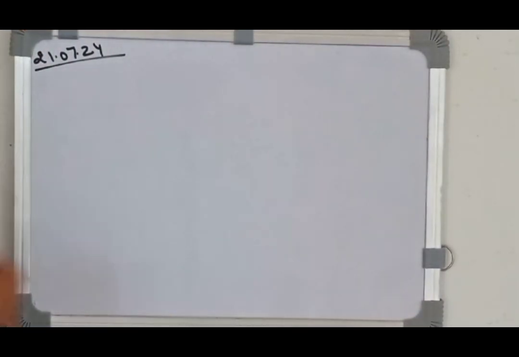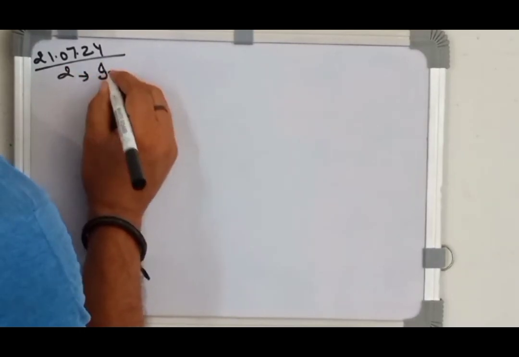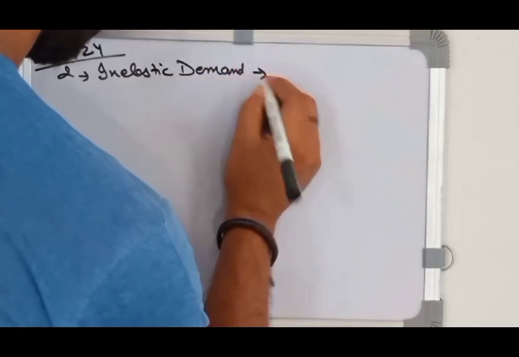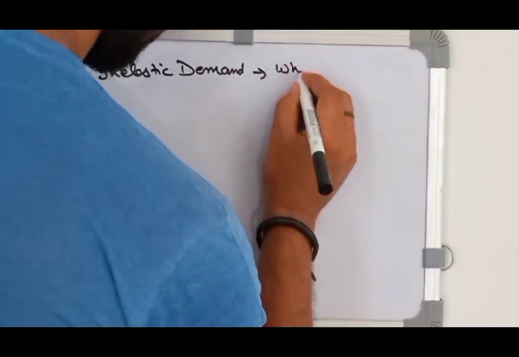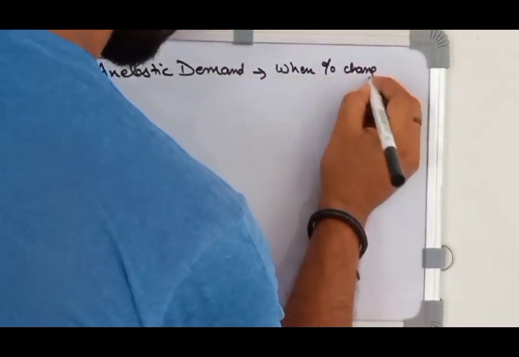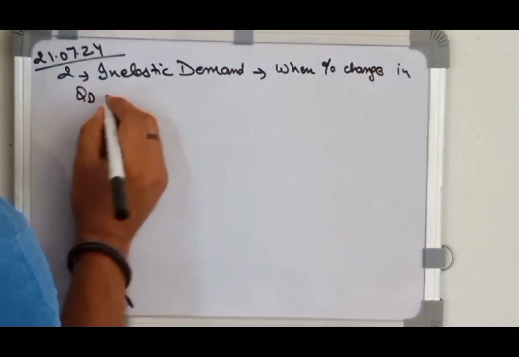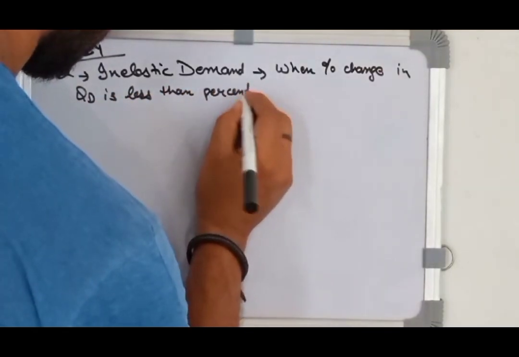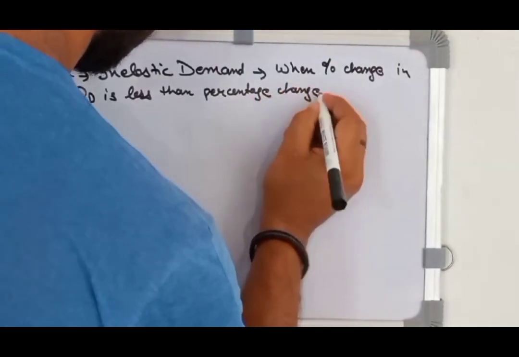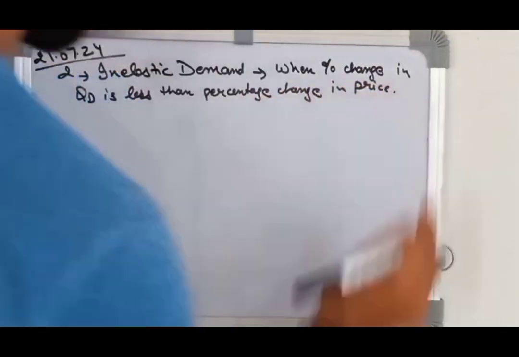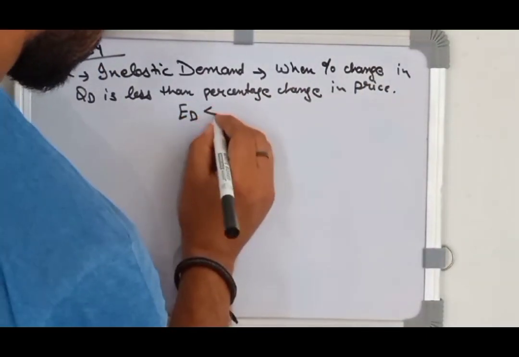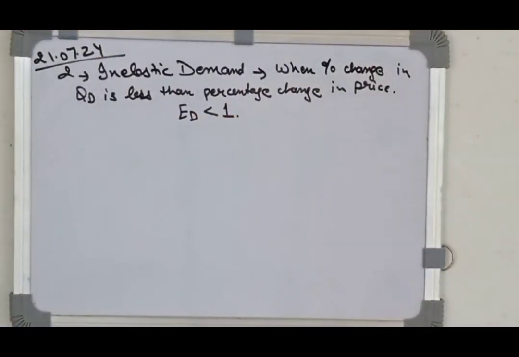The second type of elasticity that we'll see here is inelastic demand. So please note the difference between perfectly inelastic demand and inelastic demand. In inelastic demand, the change in the quantity demanded, here the change will be percentage change, not only the normal change but in the terms of percentage. So when the percentage change in quantity demanded is less than the percentage change in price, we say that the demand is inelastic in nature. In this case, the numerical value of the elasticity of demand will be less than 1. It will be greater than 0, but it will be less than 1.